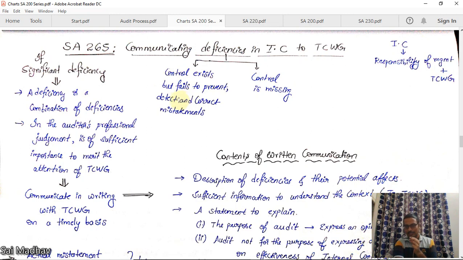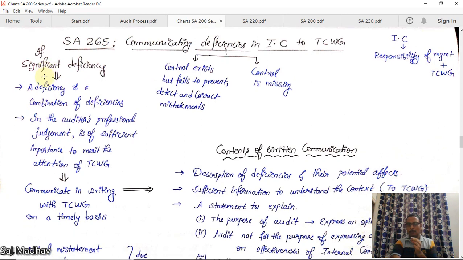Now, what is the use? There is a control, but it is failing. So this is a deficiency. Or the second one, the control is missing itself. There is no control in place. So these two constitute deficiency in internal control. Okay. Now, significant deficiency. What is significant deficiency? The auditor, based on his professional judgment, should see which is important to report to TCWG. That is significant. That is nothing but important.